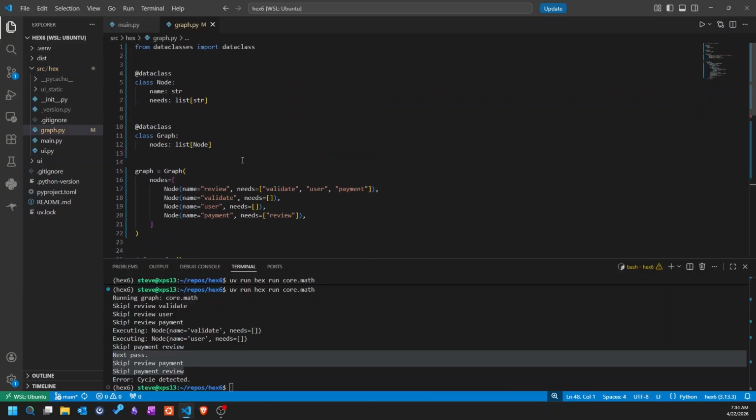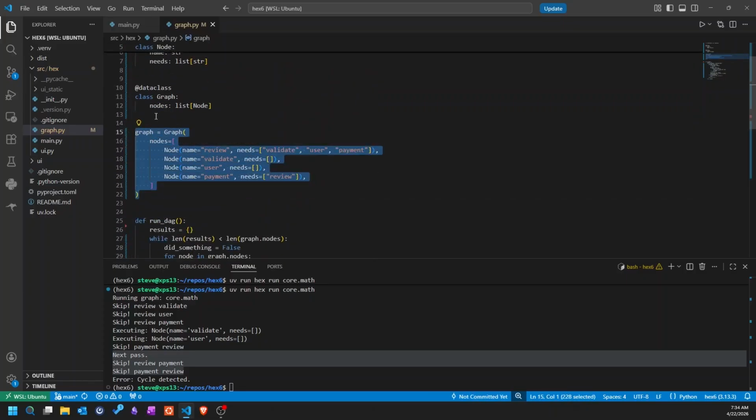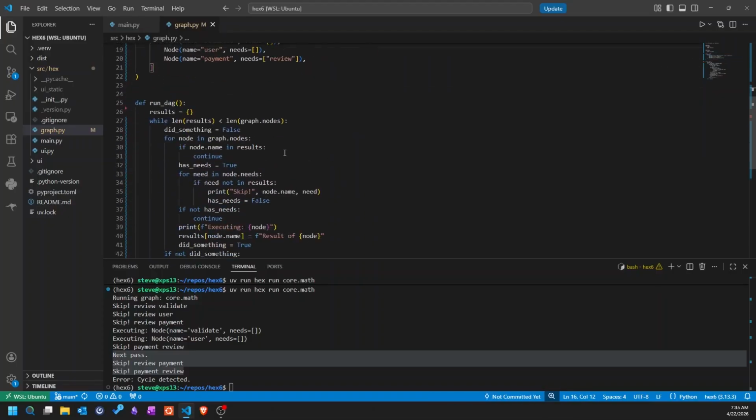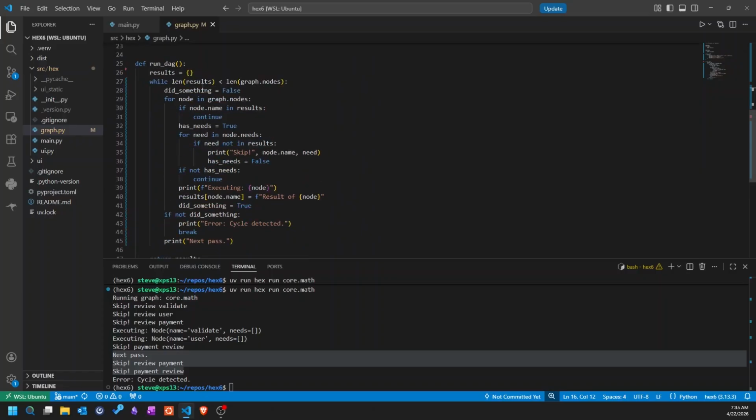And to me, the next steps are, now that we have these custom data structures, let's get this serialized into YAML files so that we don't have to edit the source code to run graphs. And then we can run graphs out of YAML. And then we can start attaching code to each of these so that they actually do something when you execute them. But the core dependencies piece and how things execute in order, it's all there. And in fact, we could probably go back and do some visualizations for this too. So it's pretty exciting.